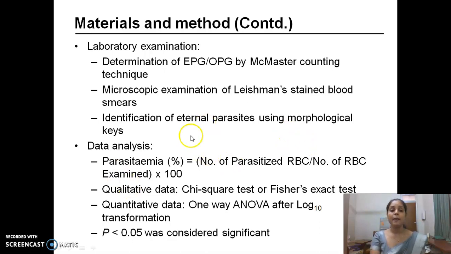Data analysis: parasitemia was calculated by using this formula. Qualitative data was analyzed by chi-square test and Fisher's exact test. Quantitative data was analyzed by one-way ANOVA after log base 10 transformation. A p-value less than 0.05 was considered significant.